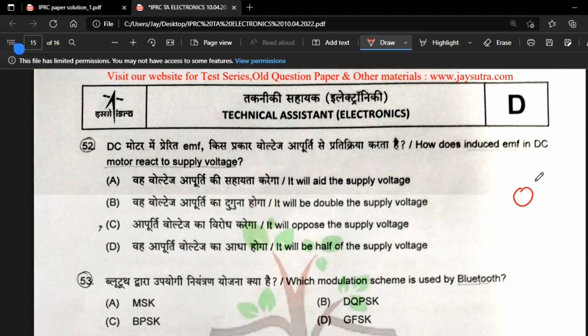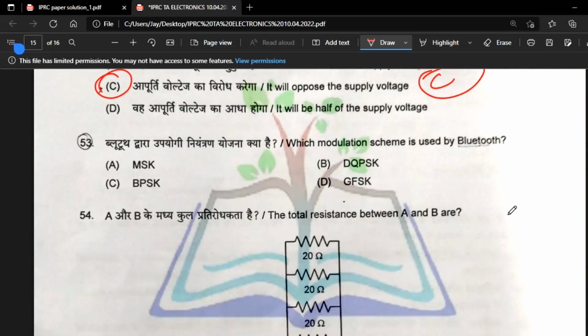In a DC motor, whatever supply voltage you give, some voltage is induced and it opposes the motor's motion. That is Lenz law: the induced EMF always opposes whatever is producing it. So option C, it will oppose the supply voltage.